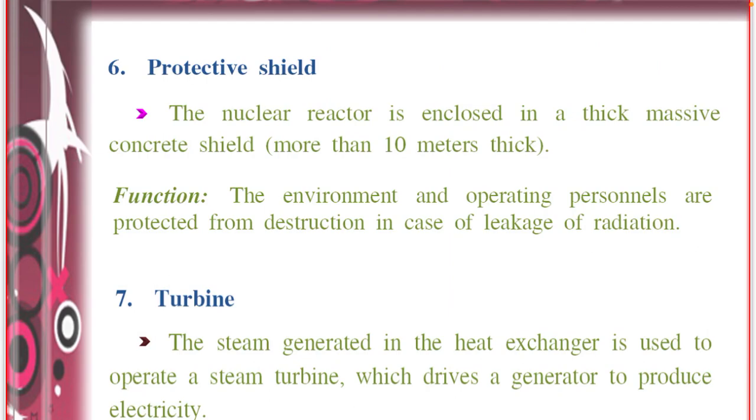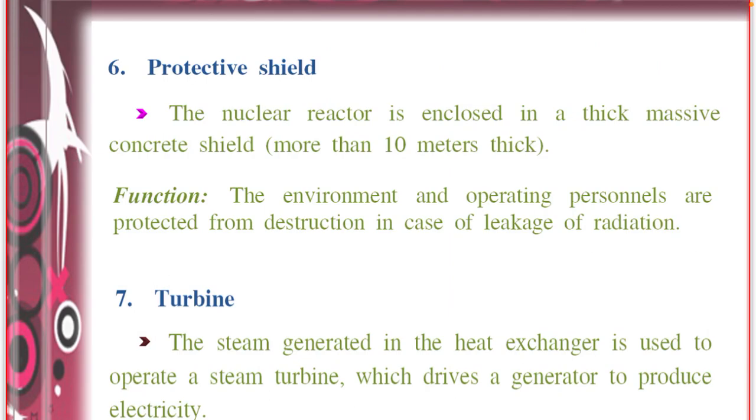That too, gamma radiations are very, very dangerous. So, we have to protect against these from the atmosphere. For that, the protective shield is constructed over the reactor core, with a 10 meter thickness of concrete wall. The function of the protective shield is that the environment and operating personnel are protected from the destructive radiation in case of leakage.